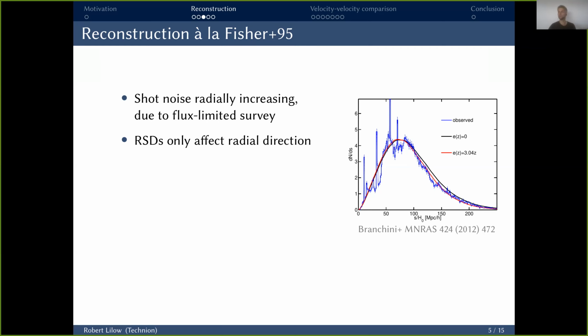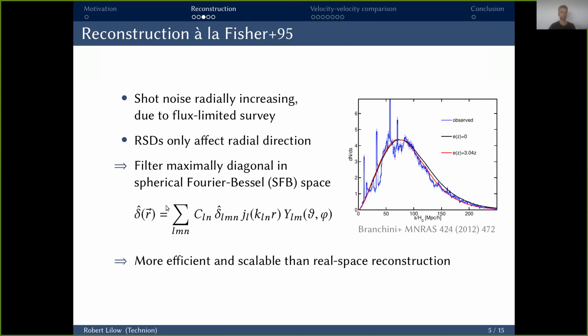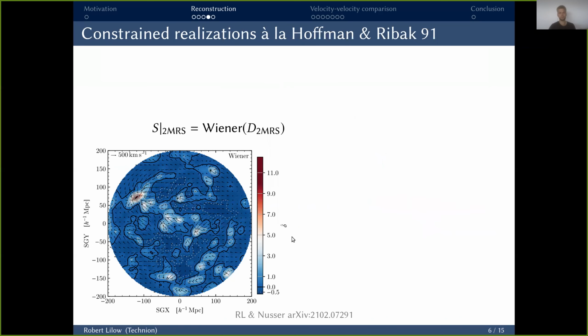So Fourier space wouldn't be diagonal. However, so-called spherical Fourier-Bessel space is a better option. There you expand all relevant functions in terms of spherical harmonics and spherical Bessel functions, and it has the nice advantage of all these angular modes L and M being completely independent from each other, and there's only coupling between the radial modes. So in that sense, this is the maximally diagonal space to perform these operations for all-sky surveys, meaning it's more efficient and also much more scalable than real space reconstructions, since this doesn't scale with volume, but with the depth of the survey.